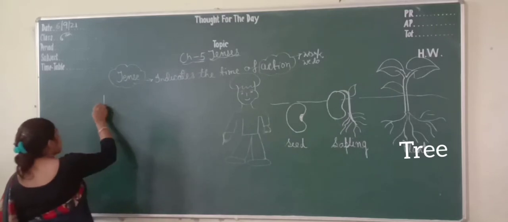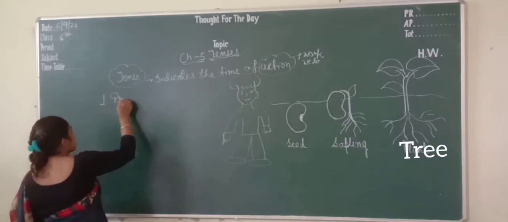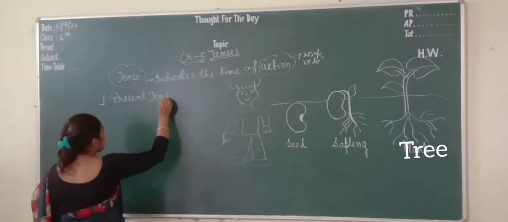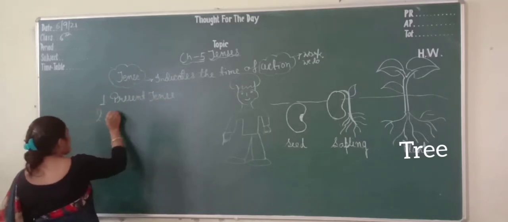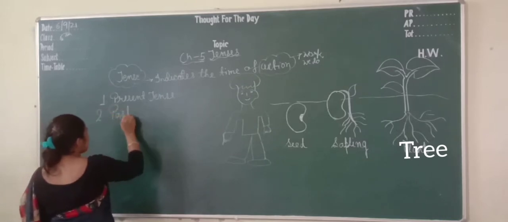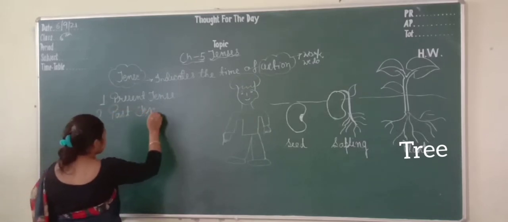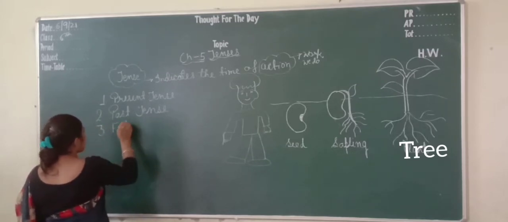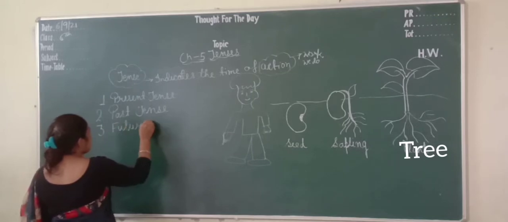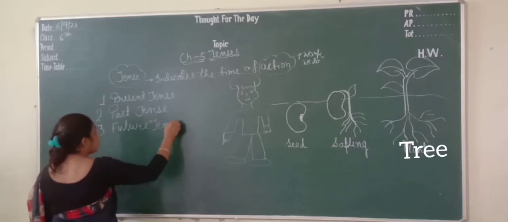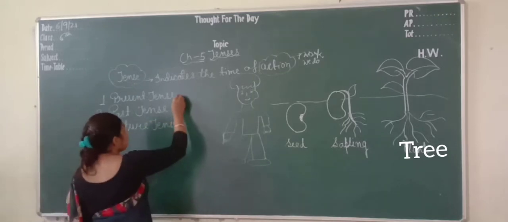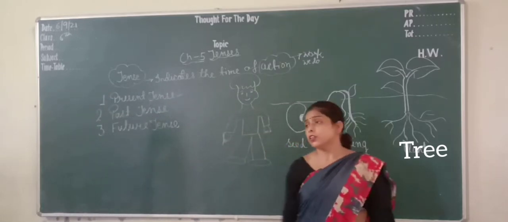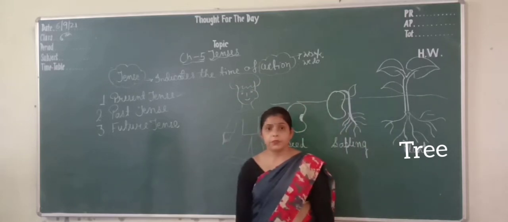First one is present tense. Second is past tense. And third is future tense. Today we will learn about present tense, past tense and future tense.